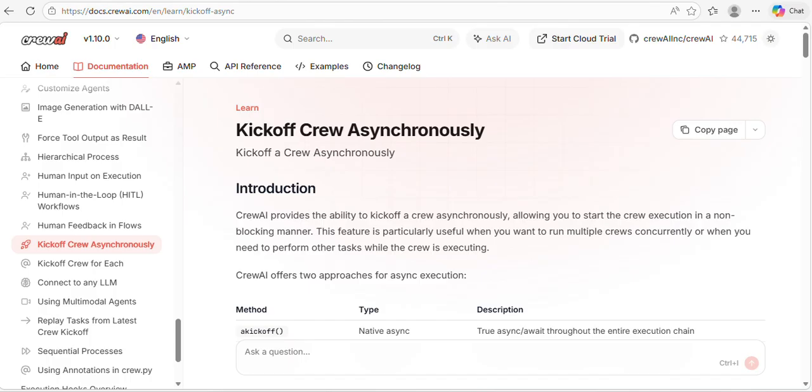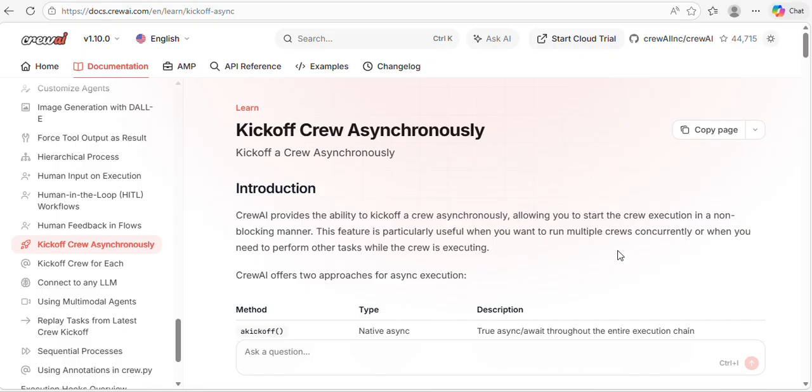So in my previous class, we briefly discussed multimodal input, and then we briefly discussed conditional task. In today's class, we are going to learn about kickoff crew asynchronously.